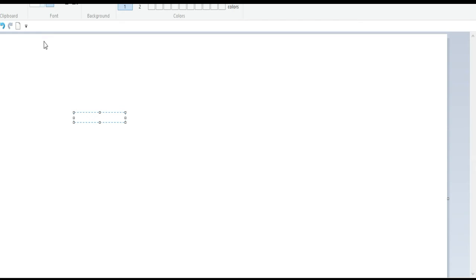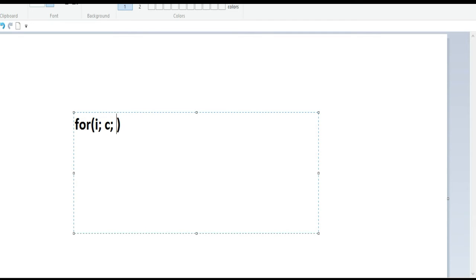So the for loop structure: I just type for, then the initialization, the condition checking and finally the increment, so it is processed with the ICI method. It is the ICI method. Here I can write the block of statements.